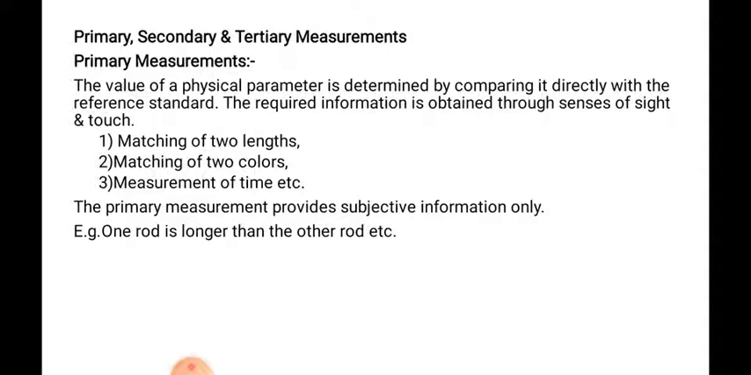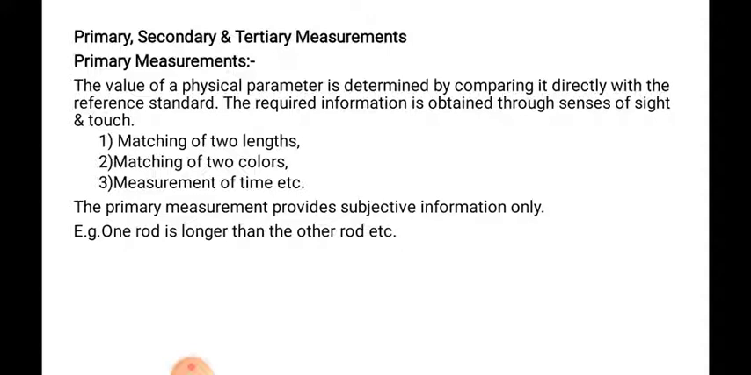Next, we will have to study the primary, secondary and tertiary measurement. These are the types of measurement. In primary measurement, the value of a physical parameter is determined by comparing it directly with the reference standard. That is nothing but the measurement, the primary type. Whatever basic definition we have studied is the primary measurement.